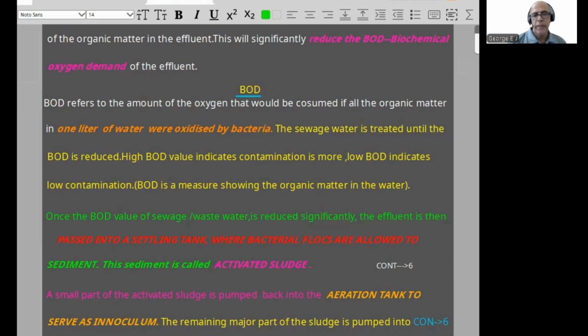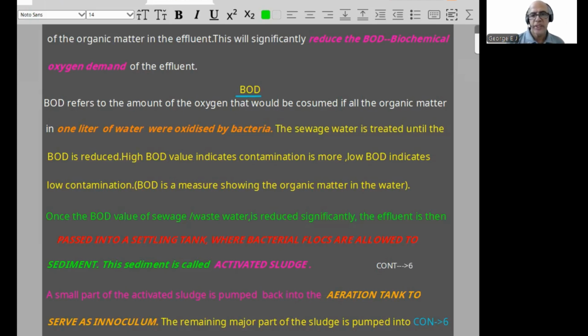Now, BOD, just for namesake I expanded it, because when we study pollution, the chapter on environmental issues, in the present syllabus it is not there. This we have to learn in a detailed manner. Anyway, chemistry also may study BOD and COD, their difference, which is higher value, which is lower value, etc. Now, BOD refers to biological oxygen demand or biochemical oxygen demand, the amount of oxygen that would be consumed if all the organic matter in 1 liter of water were oxidized by bacteria. So it is measuring the amount of oxygen required.